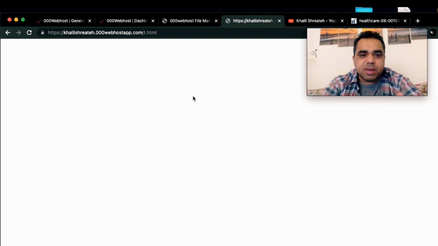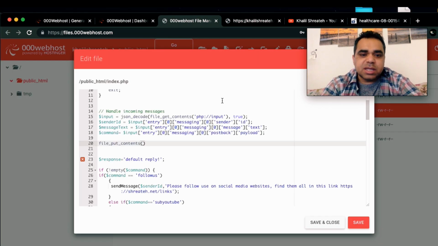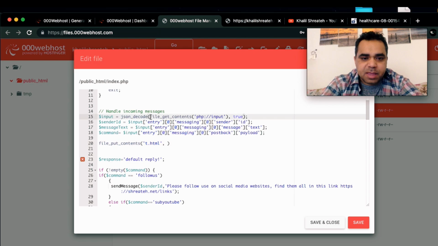Okay, you should save them in a safe place. But just for tutorial purposes, I'm going to show you what requests are coming from Facebook and what data you can save. So I want to save this in t.html, which is the file, and I want to grab the Facebook request here to save it.